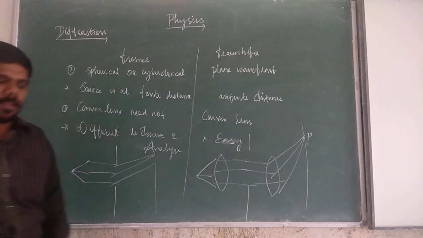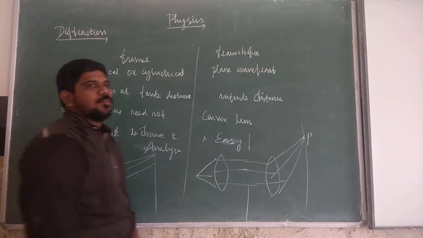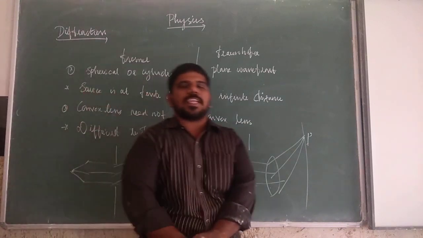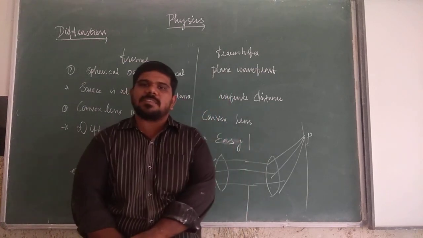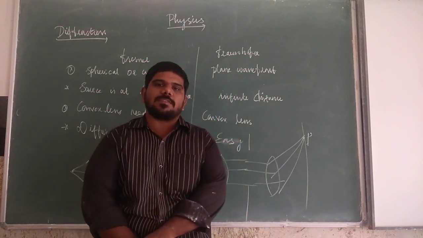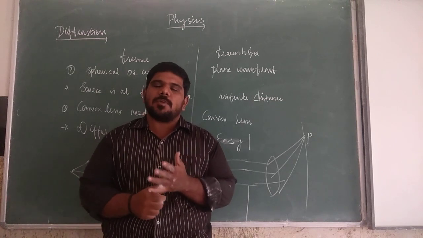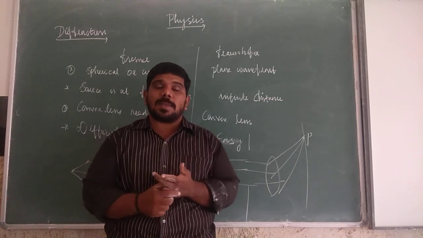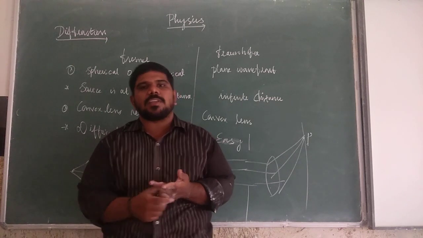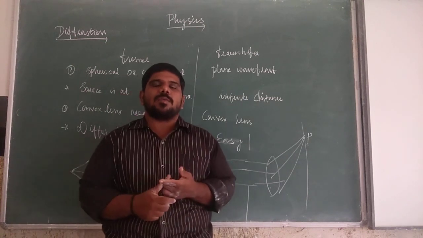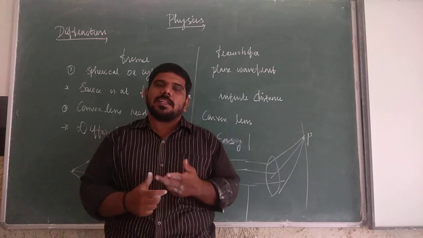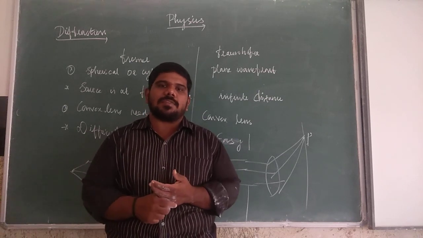Clear? So in this session, we saw interference in polychromatic light and interference in thin films. Then we saw the introduction to diffraction. So almost four questions you will learn. What are the questions? Explain the interference in polychromatic light and explain the interference in thin films, which is a five-mark question. Define diffraction. What are the types of diffraction? Distinguish between Fresnel and Fraunhofer diffraction.